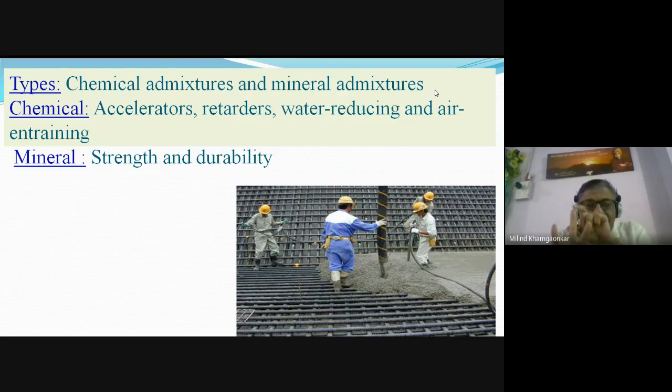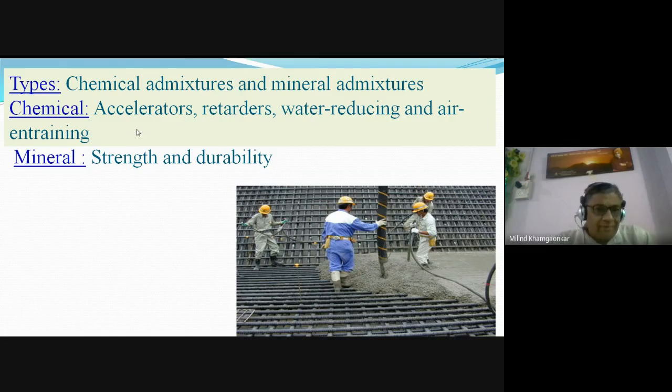Mineral admixture, generally, maximum of the mineral admixtures are naturally occurring, or we may get them in a natural process. Okay, but the chemical admixtures are 100% prepared artificially. They are chemicals. Okay, the examples of the chemical admixtures are the accelerators, the retarders, water reducing, and the air entraining admixtures.